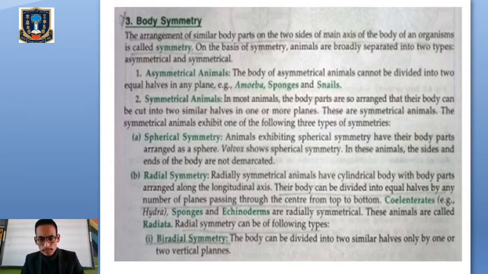Okay, so that's why we have three types of symmetry under the symmetrical animals. One is called spherical symmetrical, then we have radial symmetrical. Let's go first to the spherical symmetricals, where their body parts are arranged as a sphere. In radial symmetry, the body can be divided into two equal halves from any number of planes, from any directions. Under radial symmetry, we have biradial symmetry, where the body can be divided into two equal halves by one or two vertical planes.